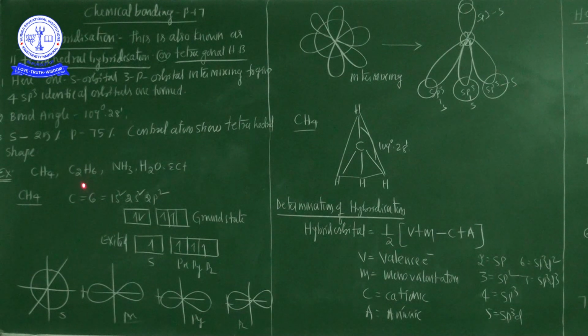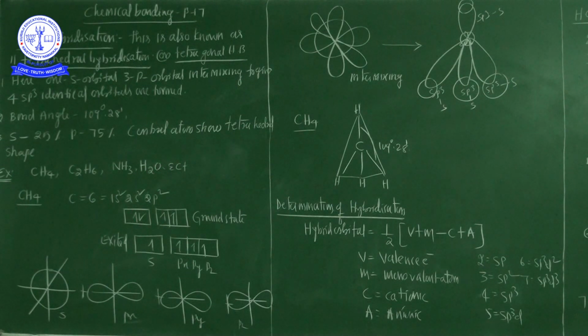In C2H6 also there is no lone pair of electrons, so here also the shape is tetrahedral. But in the ammonia molecule, NH3, the central atom has one lone pair of electrons, so the shape changes from tetrahedral to pyramidal. In the water molecule, there are two lone pairs of electrons on the oxygen atom, so the tetrahedral manner is converted into a V shape.